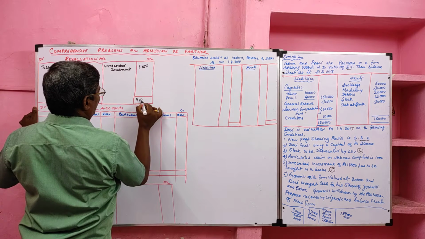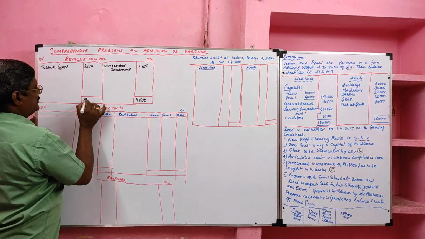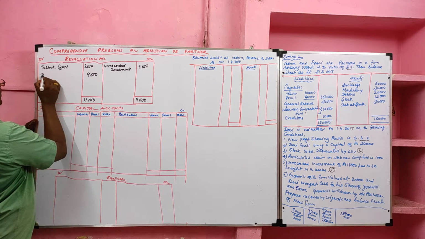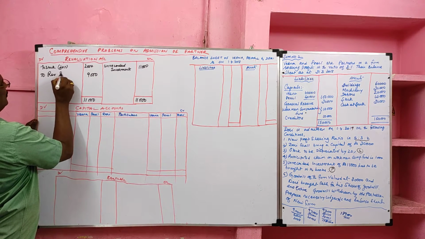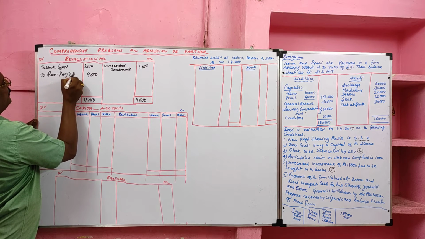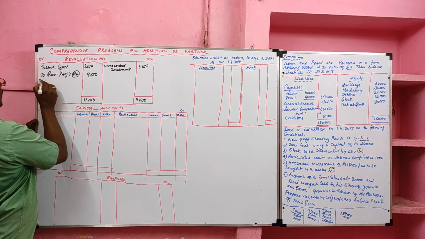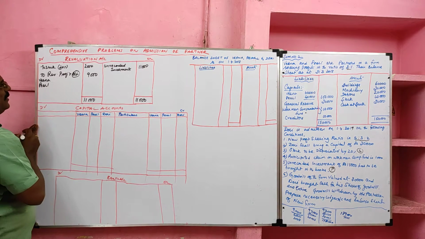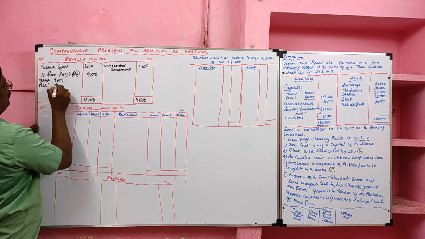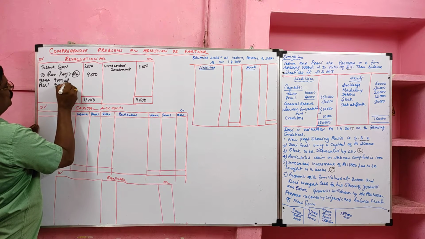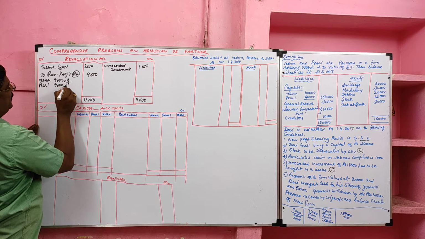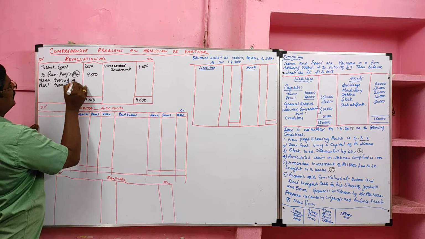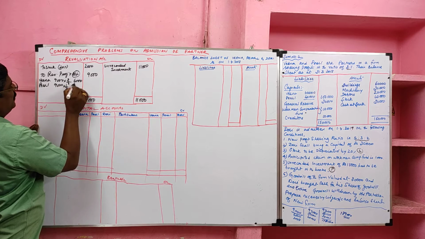Now I am going to balance the revaluation account. Credit side is heavier than debit side, so the debit side balancing figure we will call revaluation profit. It should be shared by Veena and Pearl in the old ratio of 2:1, so 2/3 and 1/3. So for Veena 6,000, for Pearl 3,000.